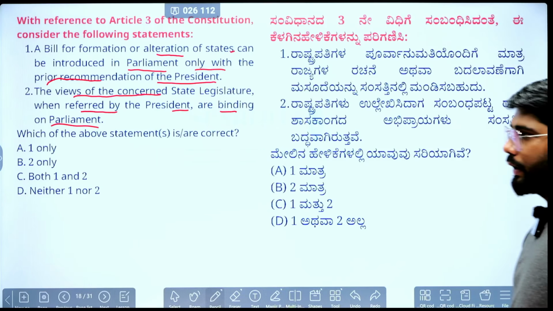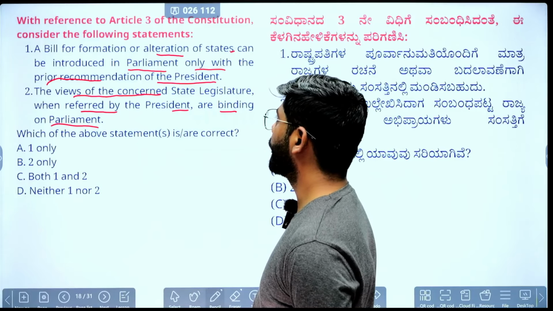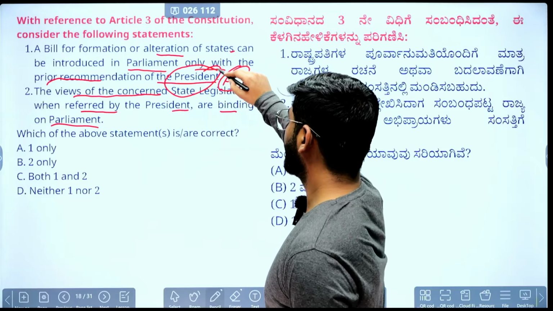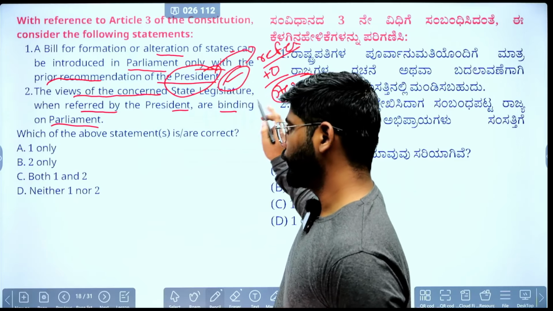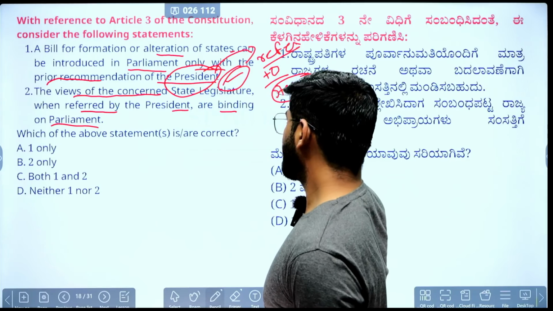Okay, we'll see what is the correct statement. The bill for formation or alteration of a state can be introduced in Parliament only with the prior recommendation of the President is correct. And the President has one more function here: he needs to refer the bill to the legislature of the particular state concerned. When that state gives its opinion to the President or directly to Parliament, this opinion is not binding on the Parliament.